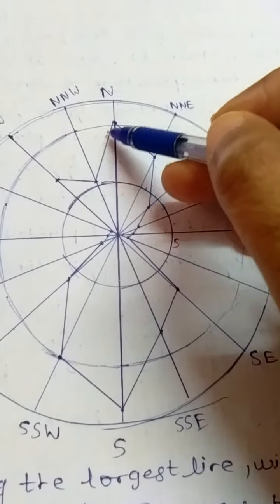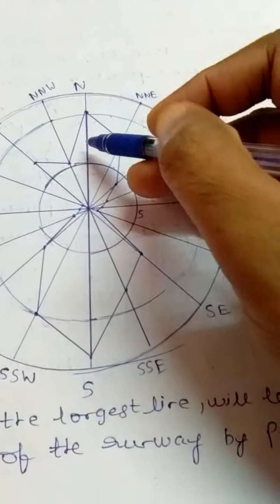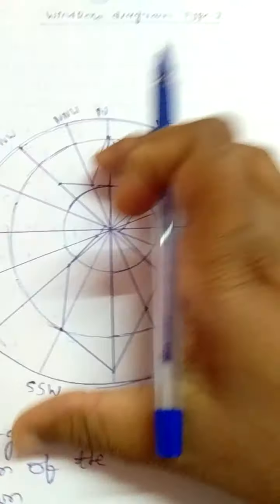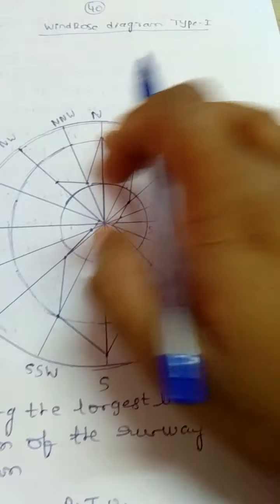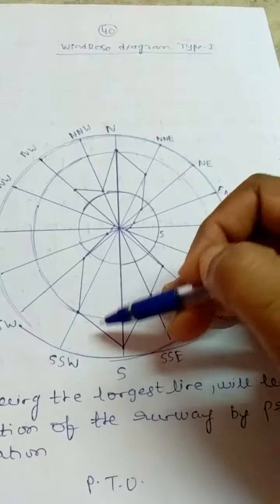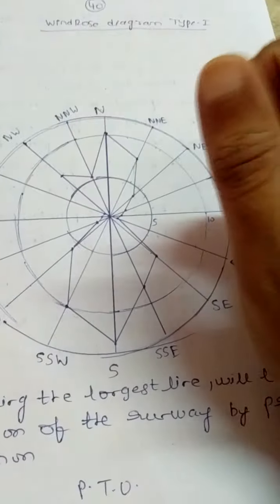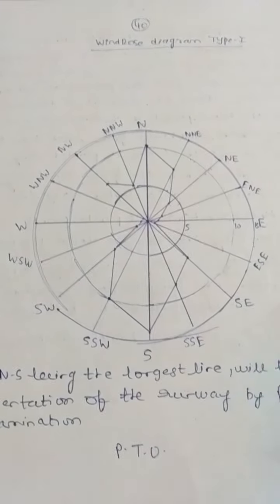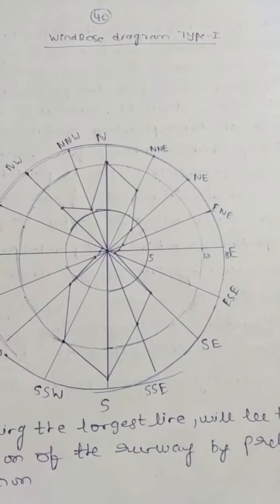I'll tell you again, after plotting all those points, we get these straight lines. This north-south line is the longest line. That is why we take this line as our orientation of the runway. That is, in this particular place, the north-south direction should be taken for the orientation of the runway. The runway should be laid in this direction, north-south. I hope you got a clear idea of the different technical terms that we need to consider and what a windrose diagram is. Thank you.